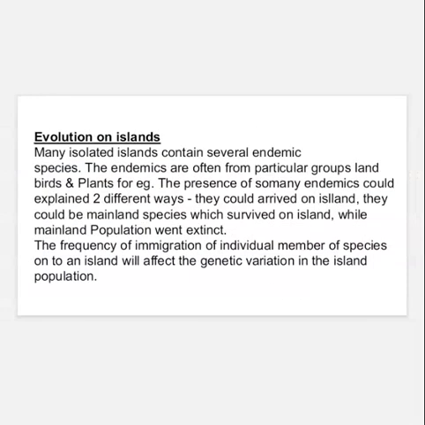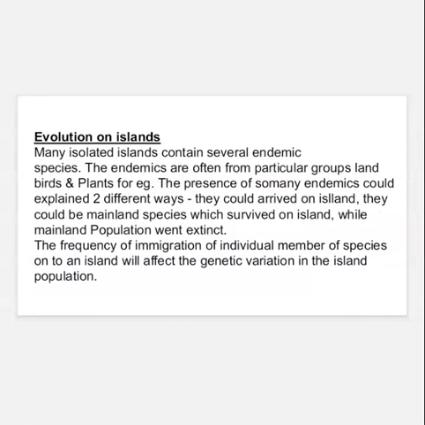Evolution on islands. Many isolated islands contain several endemic species. The endemics are often from particular groups, such as land birds and plants. For example, the presence of so many endemics could be explained in two different ways. They could have arrived on the island. They could be mainland species which survived on the island while the mainland population went extinct.